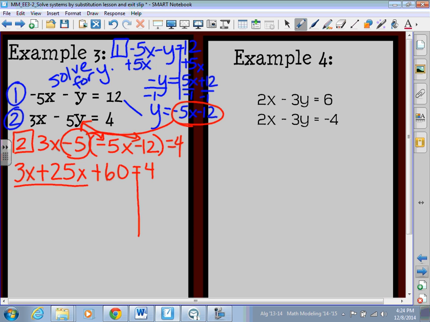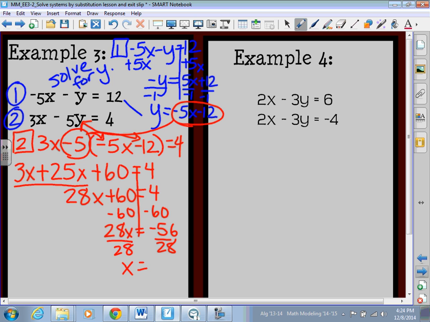Now I need to combine my like terms. So I have 3x and 25x, which gives me 28x plus 60 is equal to 4. And I'm going to then subtract 60 on both sides. So I end up with 28x is equal to a negative 56. And then I'm going to divide by 28 on both sides. And x is equal to a negative 2. Ooh, kind of ran out of space. No, I'll write it underneath. My solution is going to be negative 2, comma, something, which is my y. Again, I have to figure out what my y is.